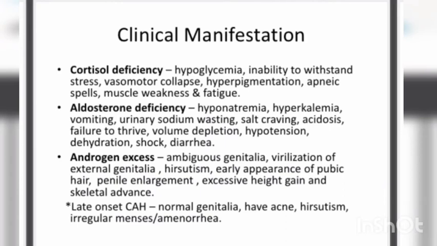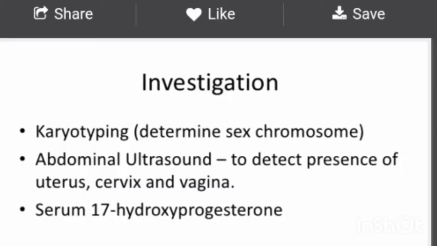Now what are the clinical manifestations of this disease? Cortisol deficiency is going to be there: hypoglycemia and inability to withstand stress. Aldosterone deficiency is also there: hyponatremia, hyperkalemia, vomiting. Androgen excess leads to ambiguous genitalia, where features of both male and female genitalia are present, and it could be virilization and hirsutism also. Late onset CAH leads to normal genitalia, but it will lead to acne, hirsutism, and irregular menses in women.